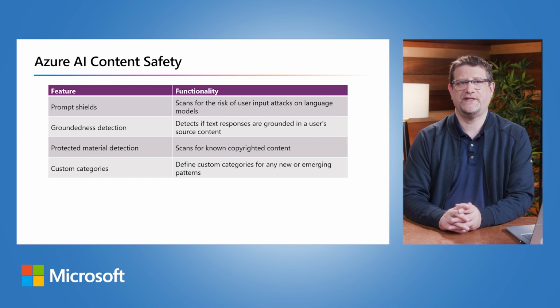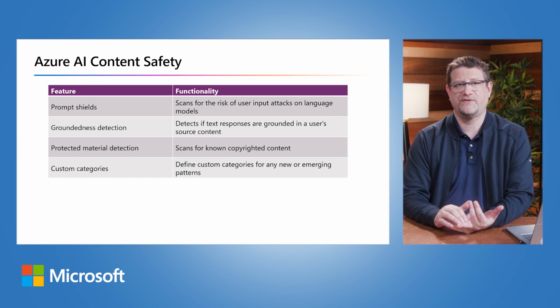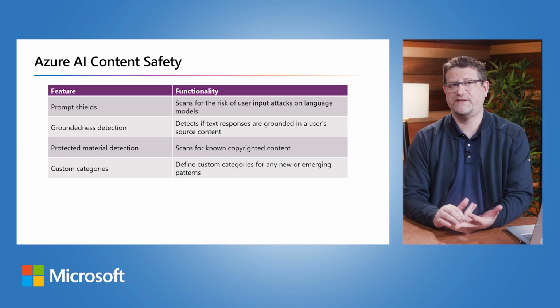Azure Content Safety has several key features such as prompt shields, which scans for the risk of user input attacks on the language models; groundedness detection, which detects if the text responses are grounded in a user's source content; protected material detection, which scans for known copyrighted content; and custom categories, for defining custom categories for any of these new and emerging patterns.